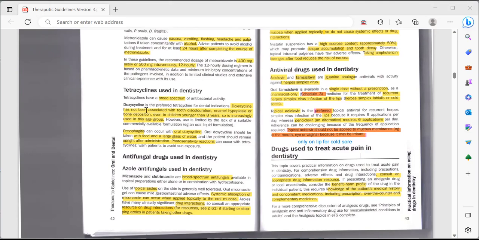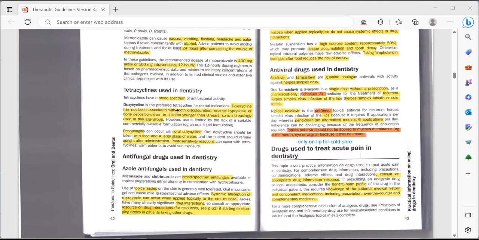So the doxycycline is only the preferred dental indication that we use, and I think it's only used in case of trauma if there is any avulsion of the tooth. In those cases we do prescribe, otherwise we do not really prescribe doxycycline anywhere.